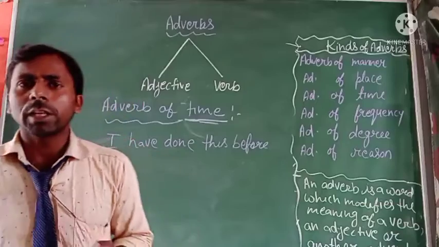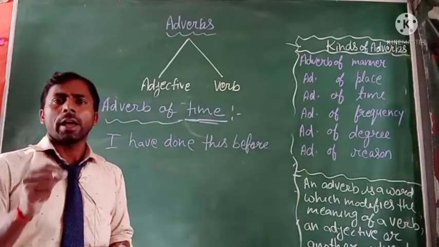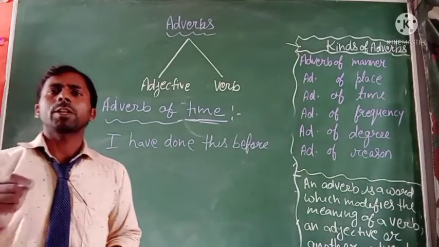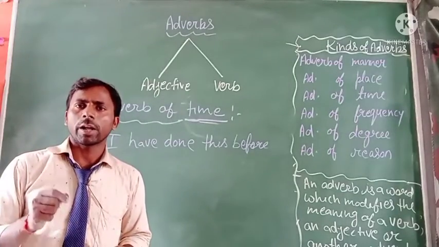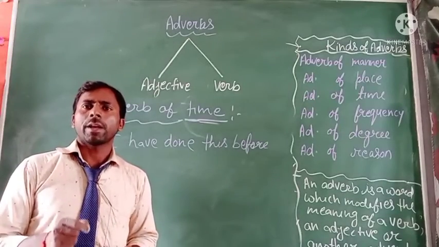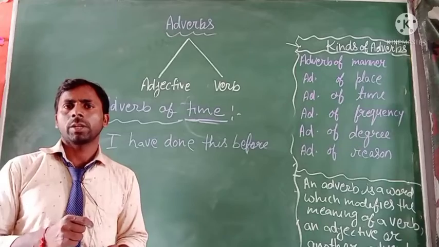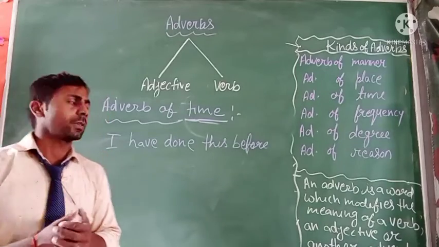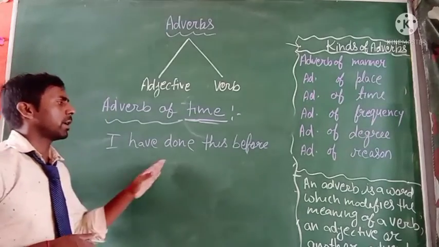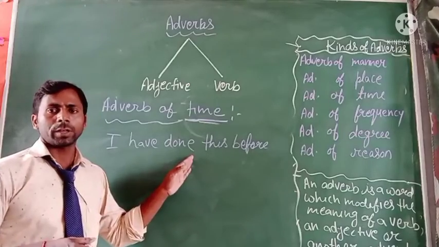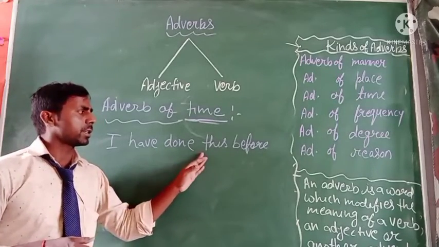Okay, in an easy way we understand it: an adverb of time tells us when or at what time an action takes place. You can see here, I have done this before.